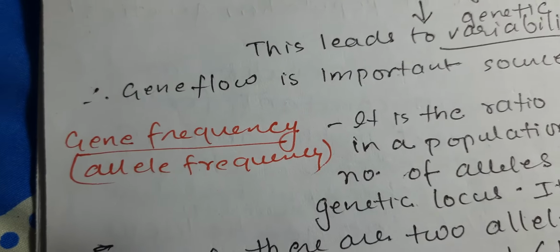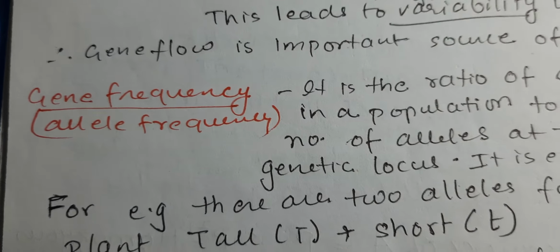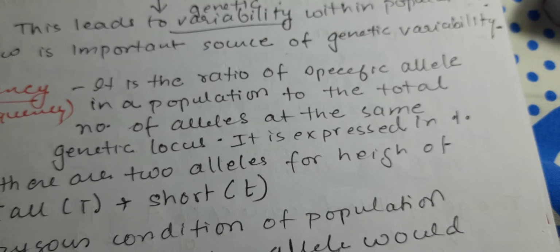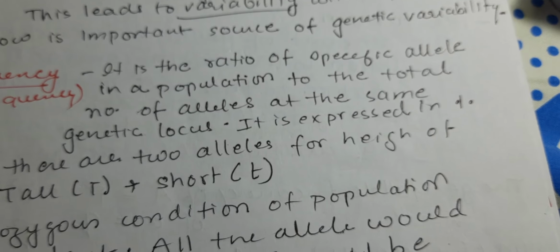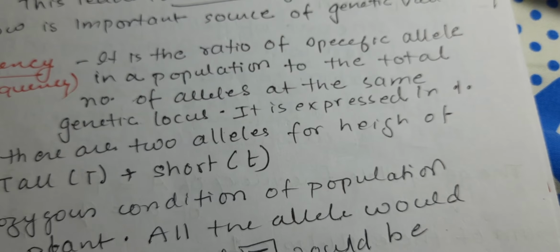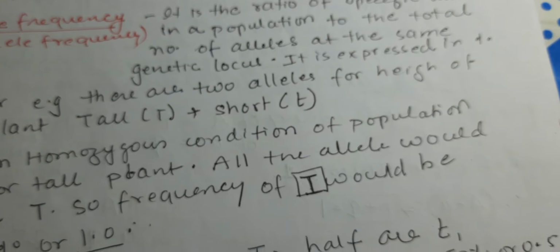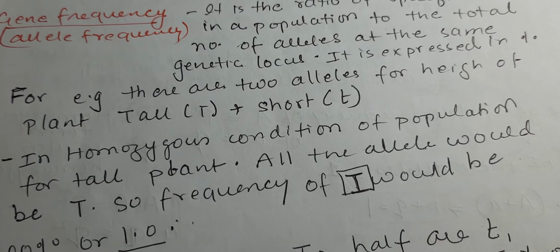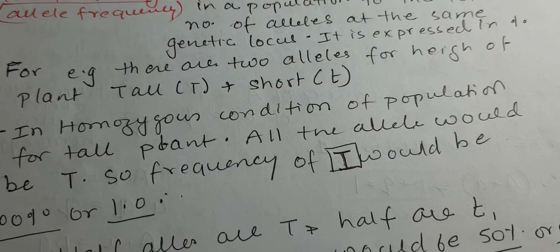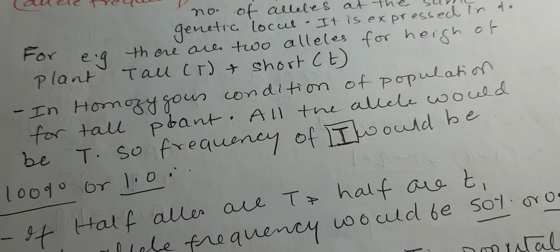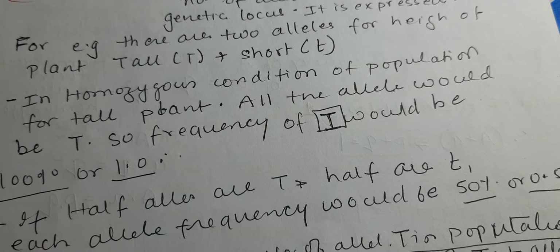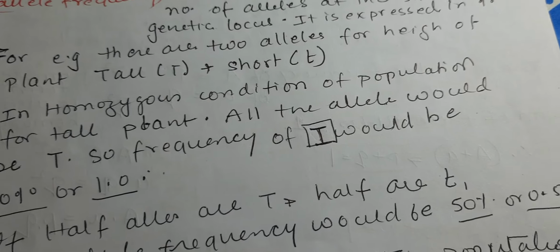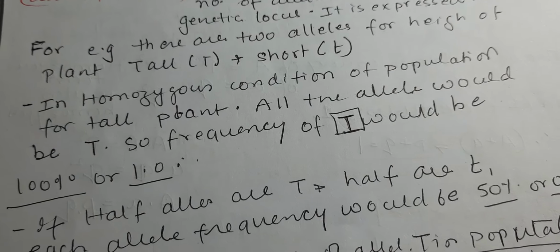Now next we'll talk about gene frequency or allele frequency. It is the ratio of a specific allele in the population to the total number of alleles at the same genetic locus. It is expressed as a percentage. For example, there are two alleles for the height of a plant, tall and short. In a homozygous condition of the population for tall plants, all the alleles would be T, that is capital T. So the frequency of T would be 100%.